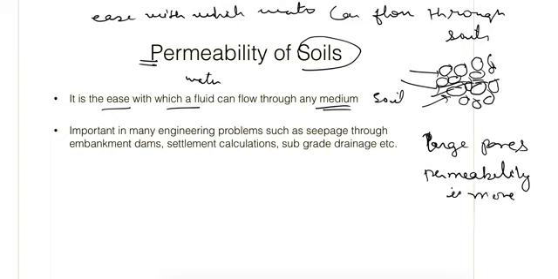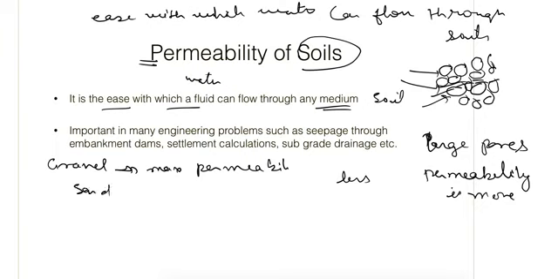Similarly, if small pores are there, then permeability will be less. Depending upon that, gravel will have maximum permeability in general, sand will have less than that, silt will have less than sand, and clay will have the least permeability.